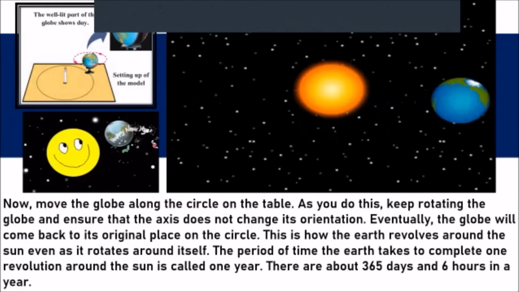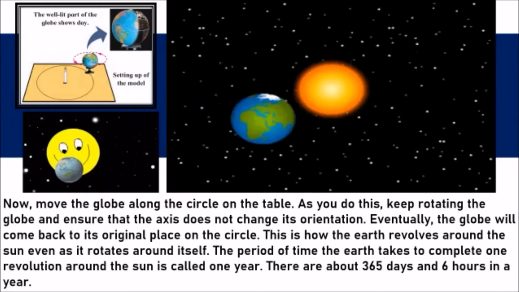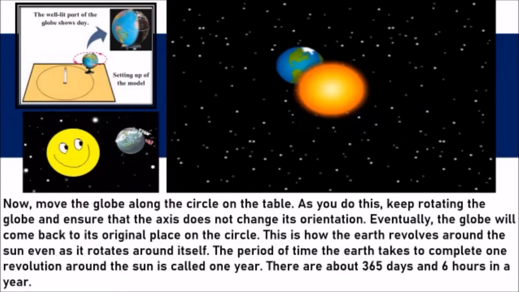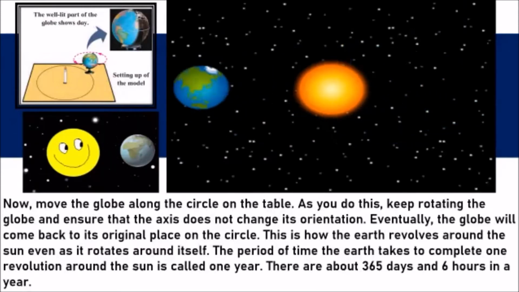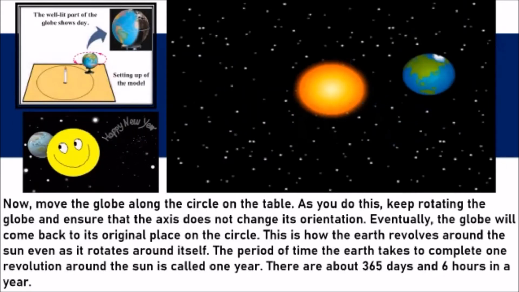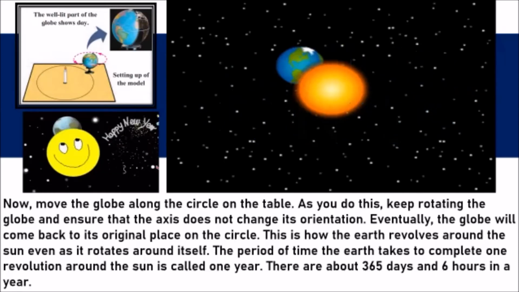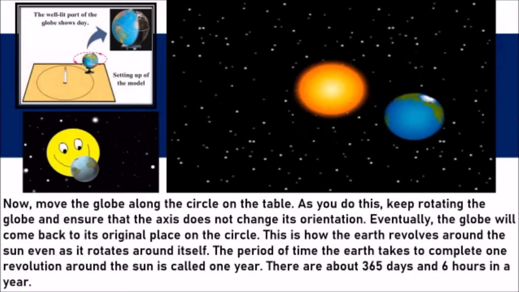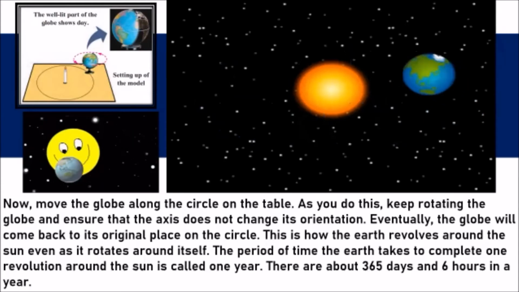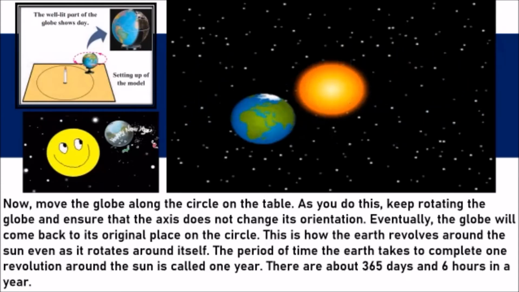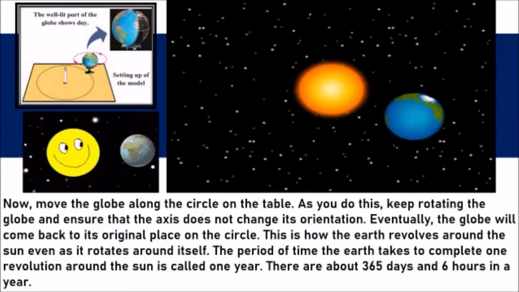Now, for it to complete, it started from here, went around, and came back. When it comes back, it takes 365 turns around itself. Can you imagine? Which means 1 day, 2 day, 3 day, 4 day, which means one rotation is equal to 1 day, correct? One rotation in 1 day. So it takes so many days. It takes 365 days. So it takes 365 times. It is rotating, and comes back. And when it comes, what do you say? Happy New Year.